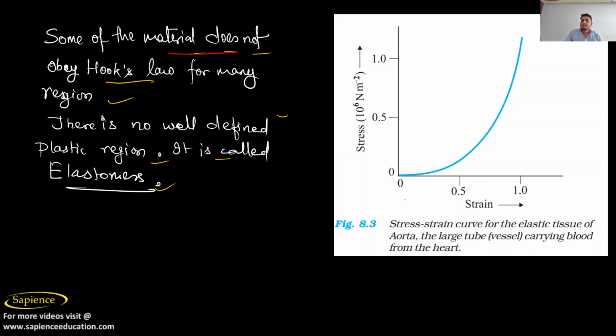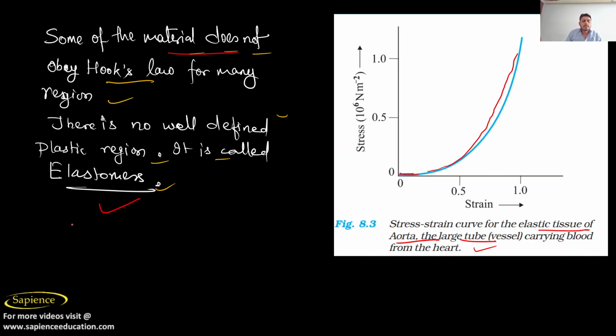See here the stress-strain curve of elastic tissue, for example the aorta, the large vessel carrying blood from the heart. Even at very low stress, it won't show Hooke's law behavior.